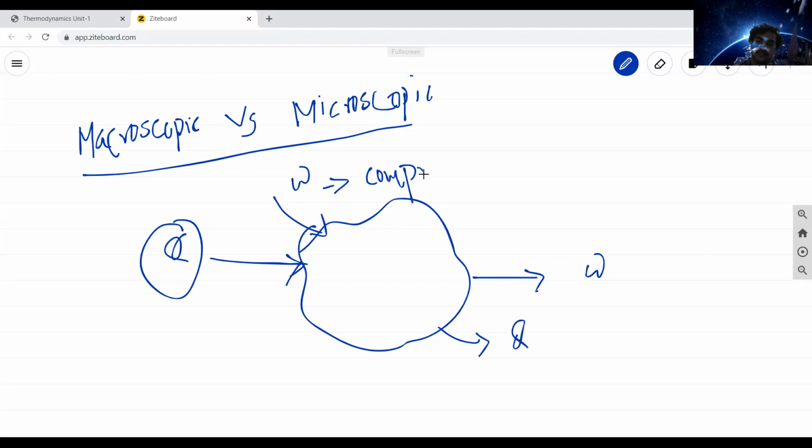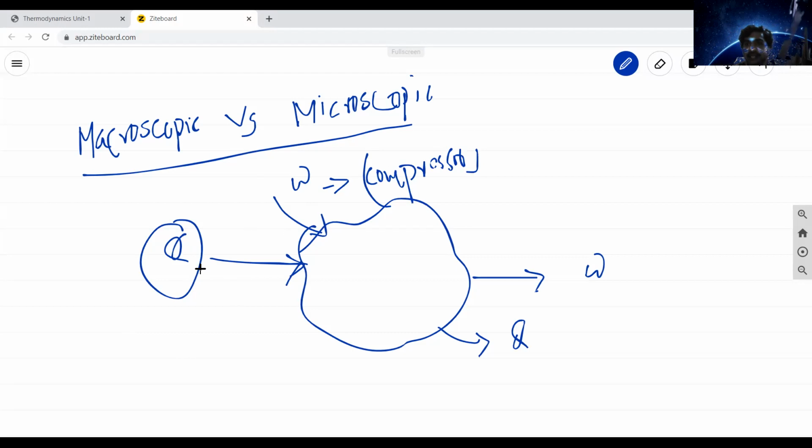Now another thing is heat and work interactions. For example, in turbines, you need to supply some amount of heat energy. That heat is produced by a boiler or any other device. The heat enters the steam turbine, and the turbine generates some mechanical energy.